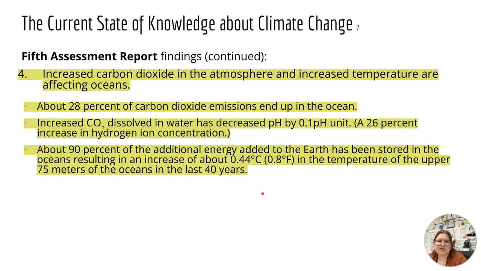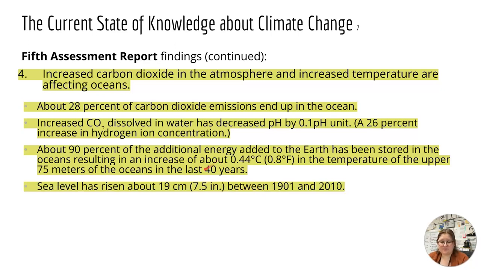About 90% of the additional energy added to the Earth has been stored in the oceans, resulting in an increase of about 0.44 degrees Celsius in the temperature of the upper 75 meters of the oceans in the last 40 years. When we're talking about additional energy, we're talking about heat. That is how energy is stored as it hits the Earth.